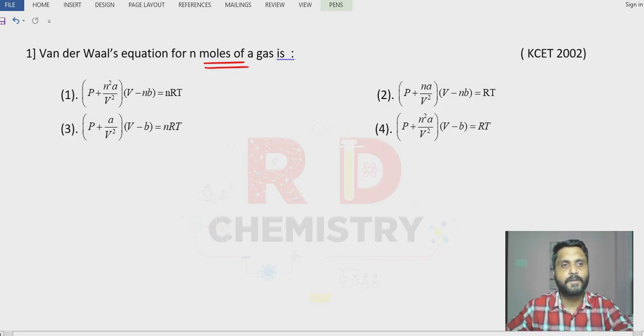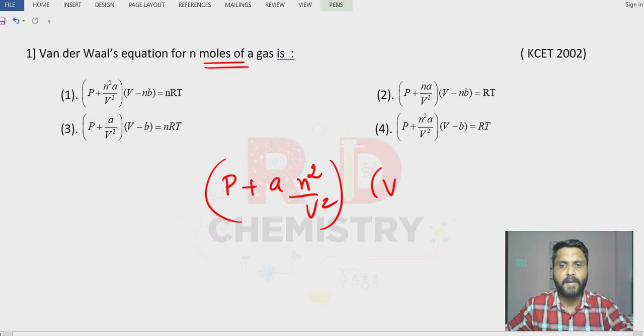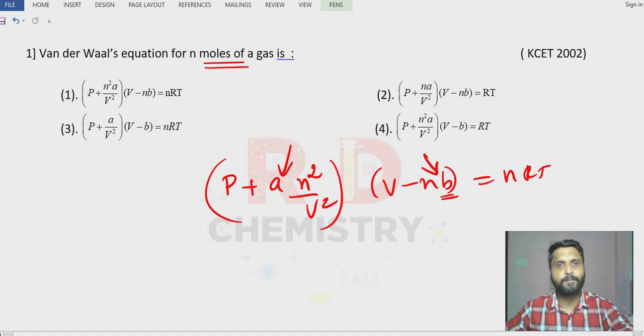The answer for this question: what is the Van der Waals equation for n moles of the gas? We have the formula (P + an²/V²)(V − nb) = nRT, where a and b are the Van der Waals constants. Clear? So what is the answer? The answer is option number 1, correct?